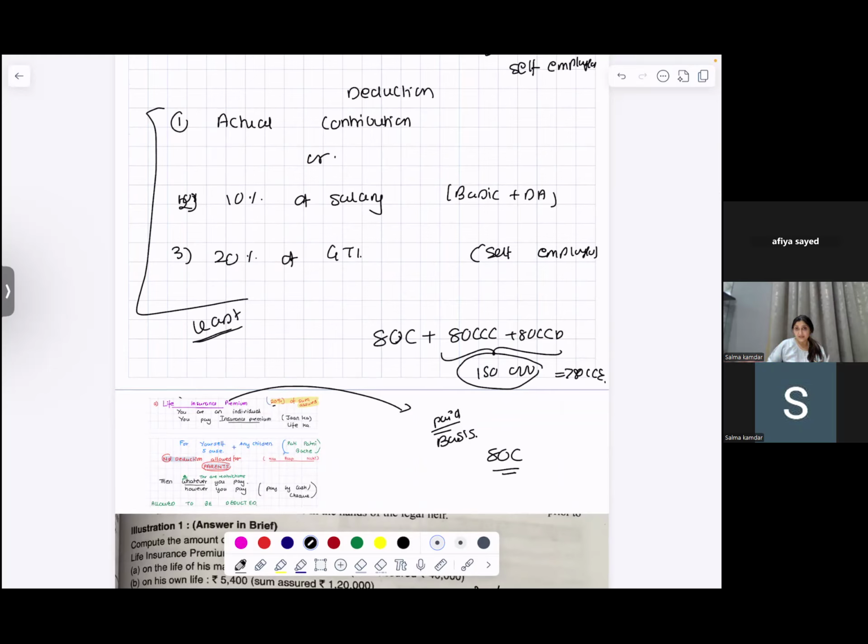Whether it is 80C, 80CCC, or 80CCD, 80CCE is telling you, take deduction under anything, your deduction cannot exceed how much? 1,50,000. So this is all regarding 80C.